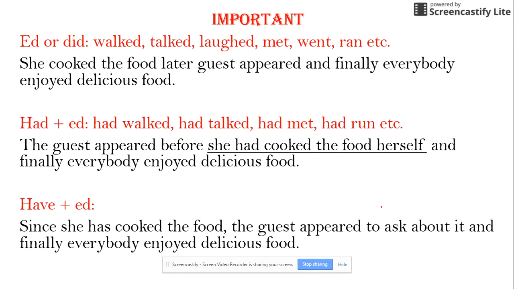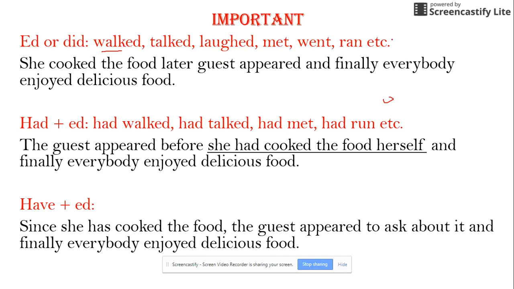Now, very important: these three tenses are what GMAT generally tests. The first is ed or did, which by name is past simple, though we do not have to look at the name. The marker is walked, did not walk, talked, did not talk, laughed, did not laugh, met, did not meet, went, did not go, ran, did not run.